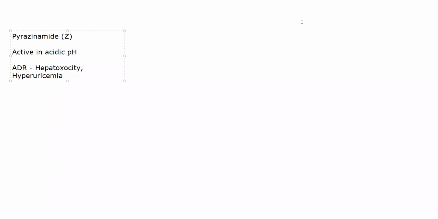All right, it will also cause arthralgia, pain in bones, joints specifically. Arthralgia. All right, so that is about pyrazinamide. Then we have streptomycin. Now, streptomycin is an old drug. Streptomycin is technically an aminoglycoside. It is also used here. Mechanism of action remains the same. It will bind to 30S ribosomes of bacteria and inhibit protein synthesis.